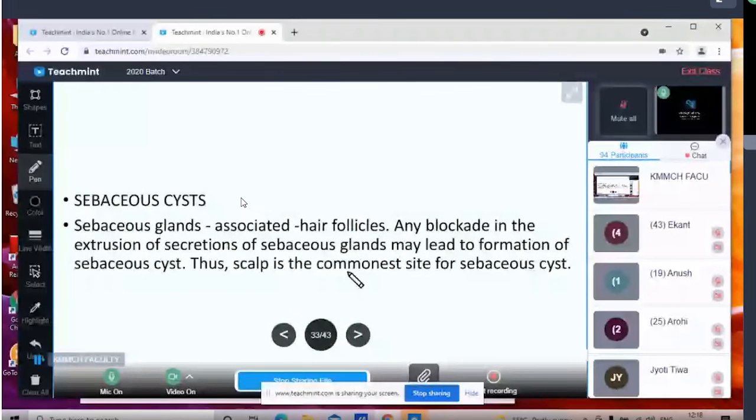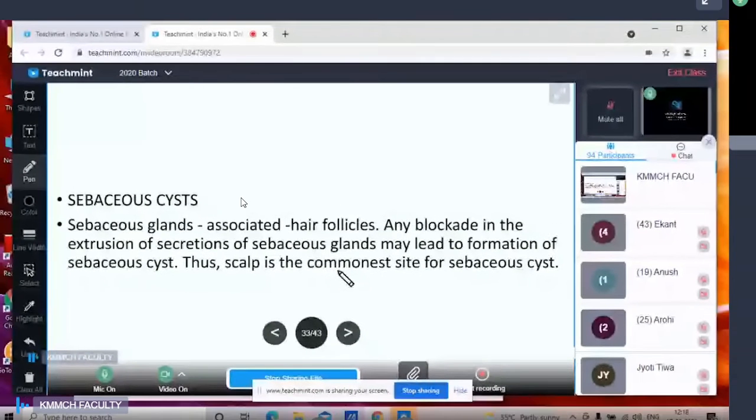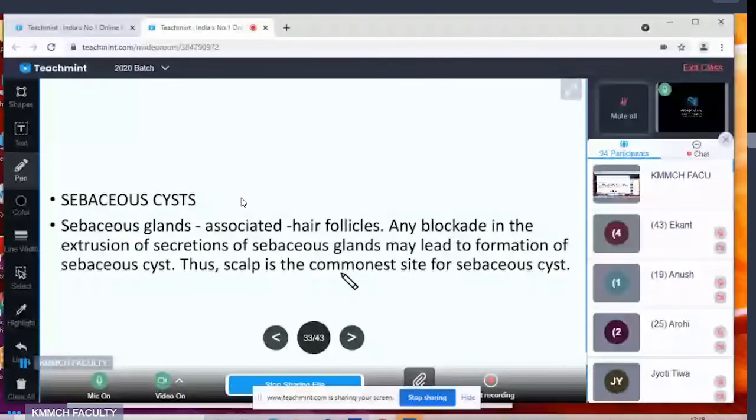Then suturing of the scalp. Mostly silk suture is applied over the scalp to approximate the cut ends of the scalp wound. Mostly they are non-absorbable suturing materials. So mostly it is Mersilk, which is the market name. It is the Mersilk which is used to stitch the wound of the scalp.